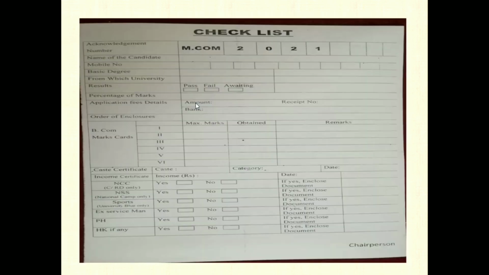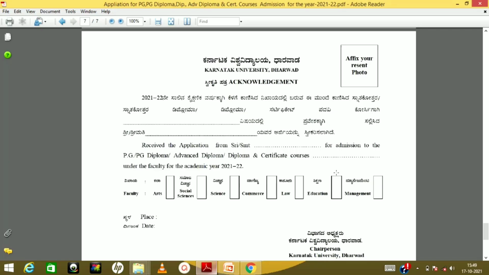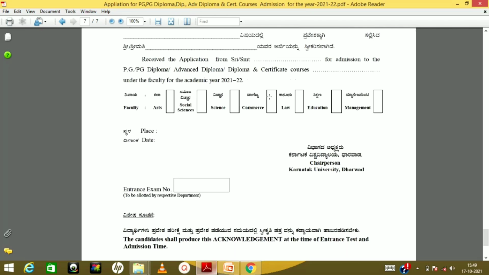Once you go to the university, to the department, they are going to give you a checklist. So just write down all the information like name, mobile number, degree, and all this. Leave the first column blank. They are going to fill this number, and once you have all the documents arranged sequentially and the checklist filled, you can submit it to the department. Once you submit, they are going to give you this acknowledgement back, which is there along with the application form. So this itself is going to be your hall ticket. They are going to write a number on this, and that will be your registration number for the PGET exam. So this is how you need to apply.